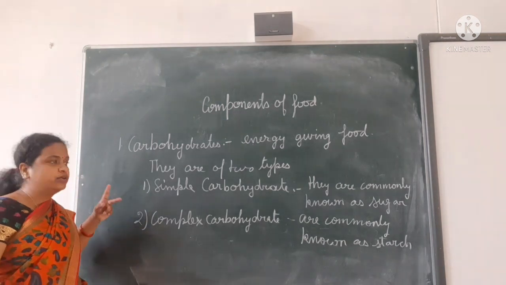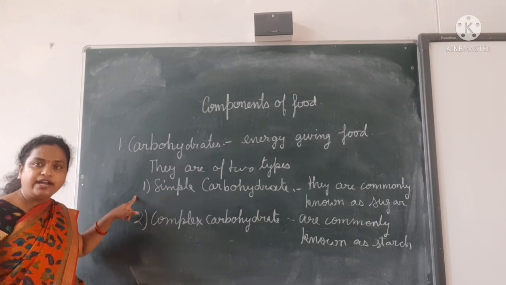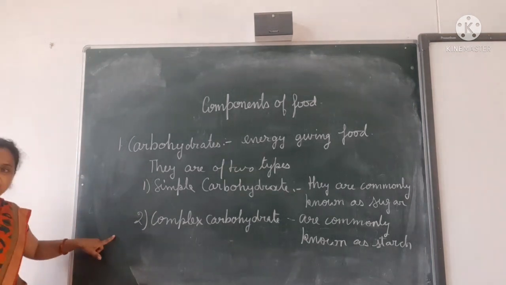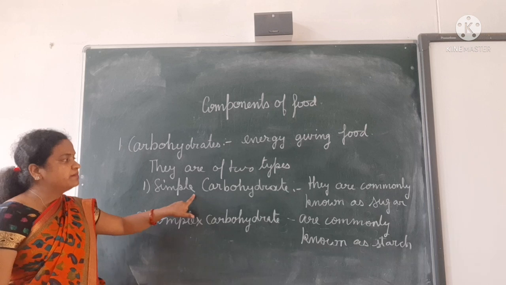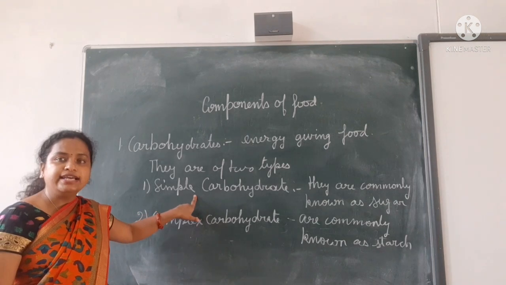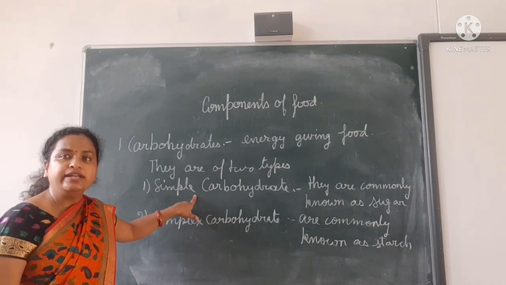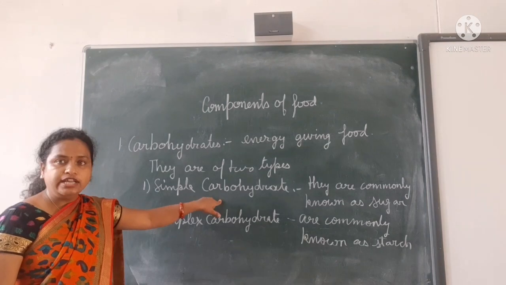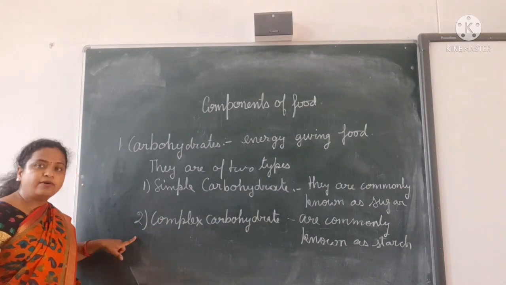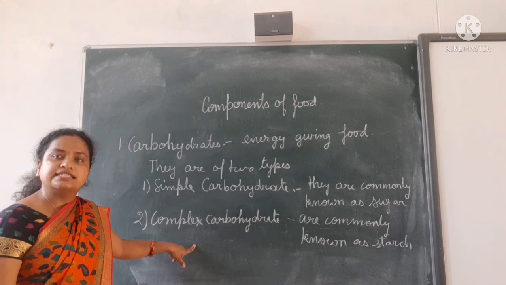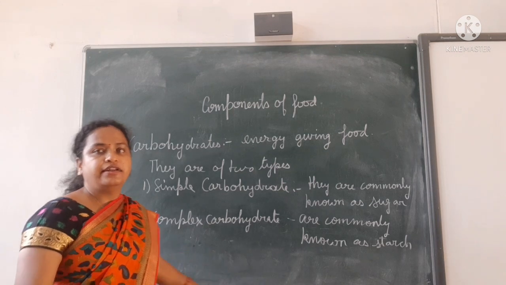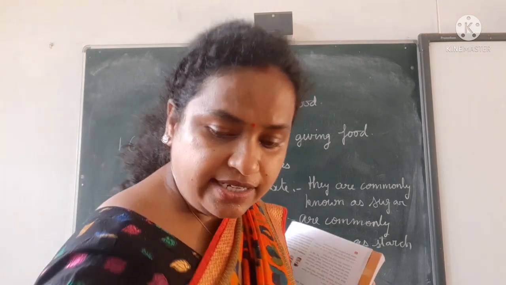They are formed in two parts: one is simple carbohydrate and another is complex carbohydrate. Simple carbohydrates are commonly known as sugar, and complex carbohydrates are commonly known as starch. Correct?